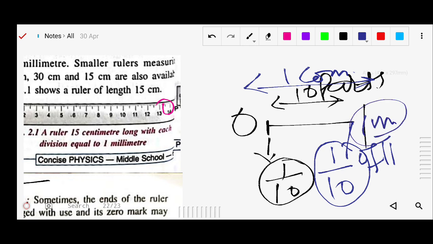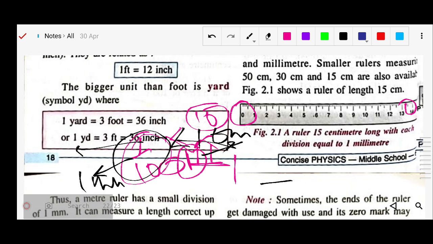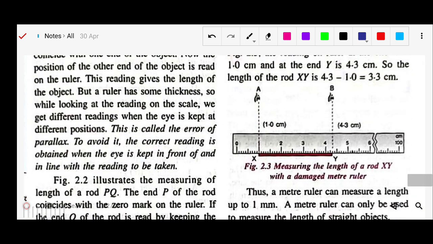So in 1 centimeter there are 10 millimeters, right? This scale is called a meter rule scale.